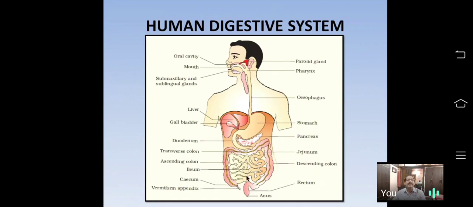Next, that food enters into the large intestine. See here, at the junction of the small intestine and large intestine, there is one finger-like projection, called the vermiform appendix. The vermiform appendix is a vestigial organ found at the junction of the cecum, the first part of the large intestine, and the ileum, the last part of the small intestine.